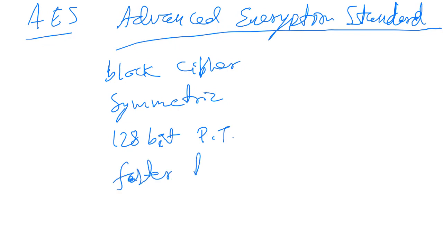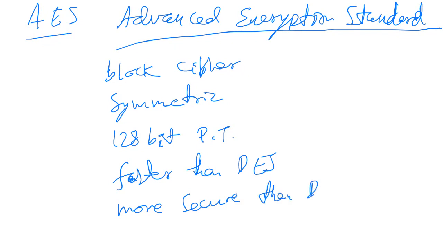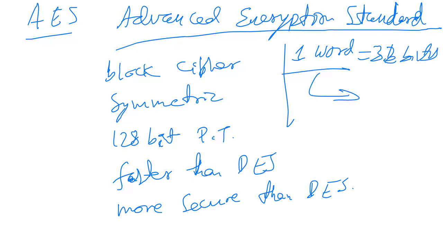It is faster than DES. It is more secure than DES. It uses words for encryption. It does its encryption word by word. It uses a state matrix and an input matrix.